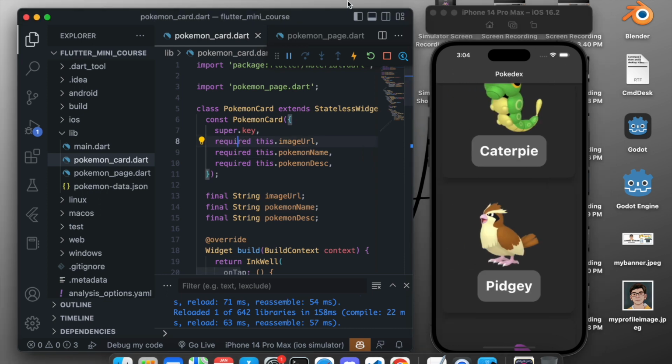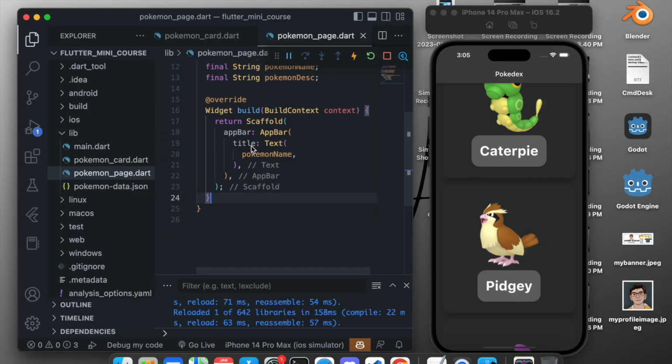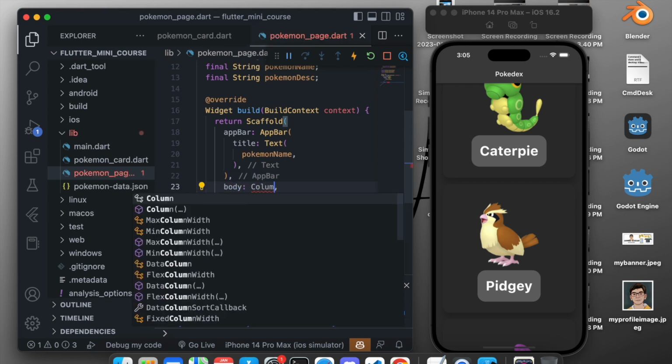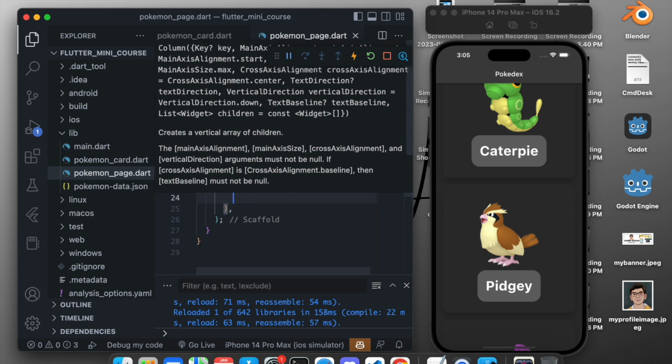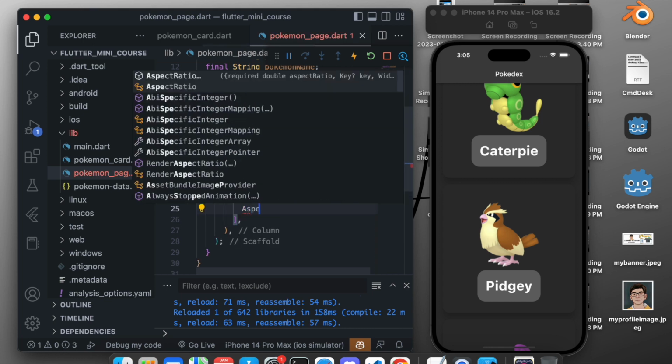Now let's start coding the UI of this page. So let's start with the Pokemon page. First of all, let's add a body in the scaffold. So body, and it will be a column because everything should be aligned vertically. And let's give some children to the column. In the children, the first child will be aspect ratio.